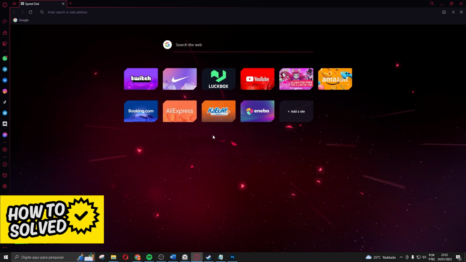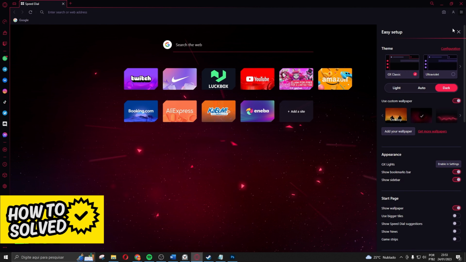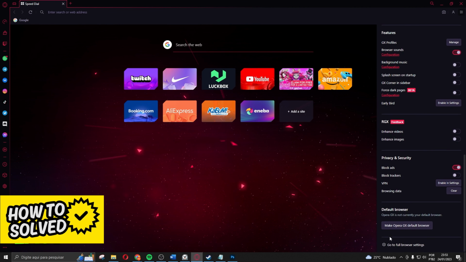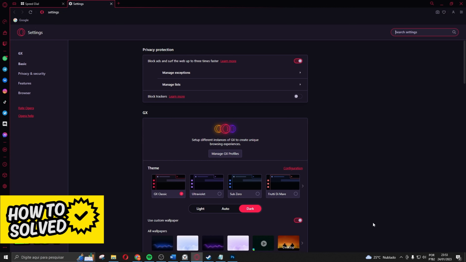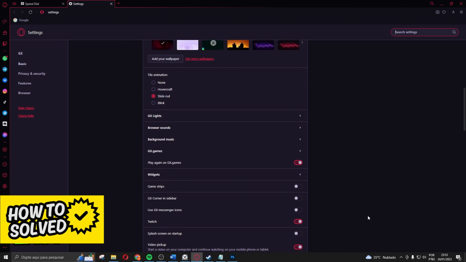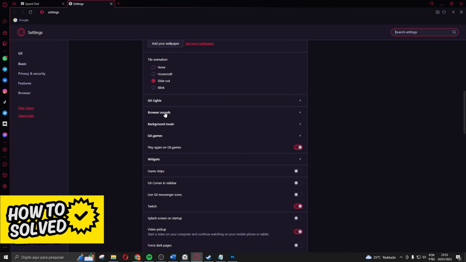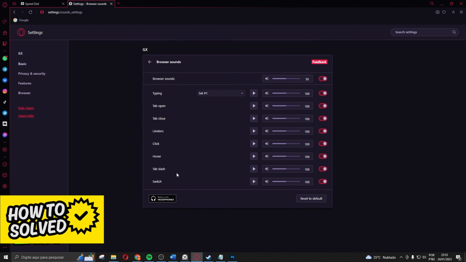The first thing you need to do is click at the top right corner on these three lines, okay? And click on Easy Setup. Then you will swipe down and click Go to Full Browser Settings on the last option. So click on top and you will swipe down again until you find Browser Sounds. Okay, right here below GX Lite, Browser Sounds, you click, and here you can see all browser sounds that Opera GX has.